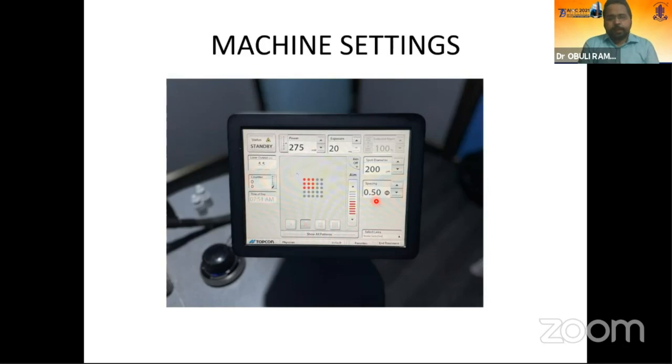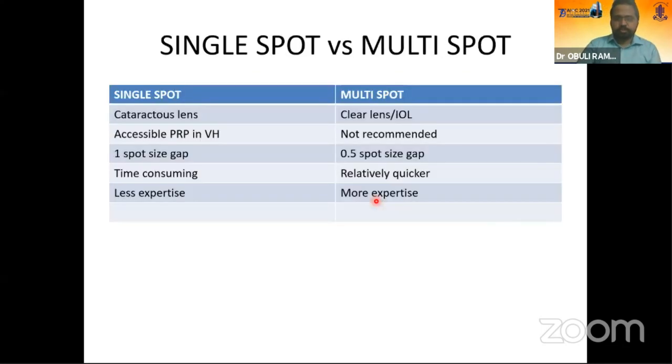So the spacing can be kept at 0.5 instead of the traditional 1 spot width, which is described in the textbooks. Now coming on to the dilemma between single spot and multi-spot. As a beginner, if you're given the choice, you will always feel like going towards multi-spot since it is more novel. But there are only certain indications where, as a beginner, it will be useful to do multi-spot.